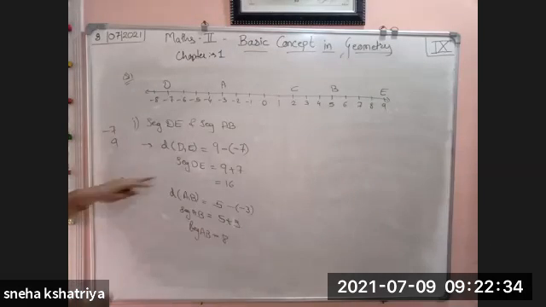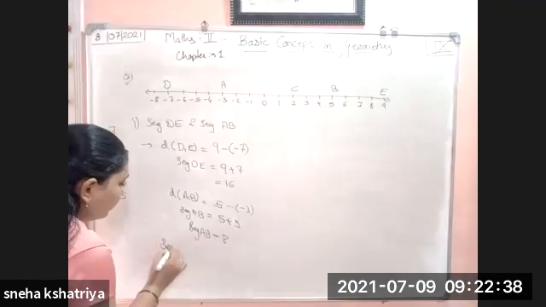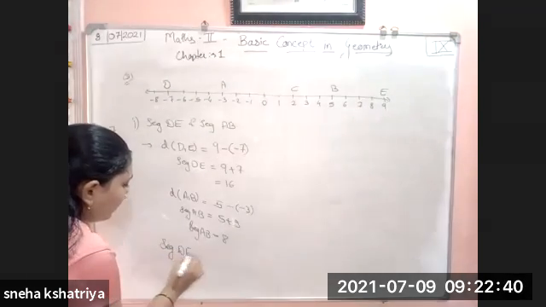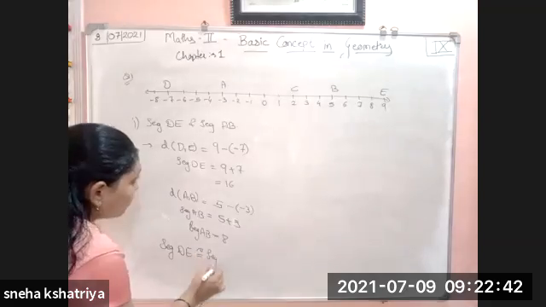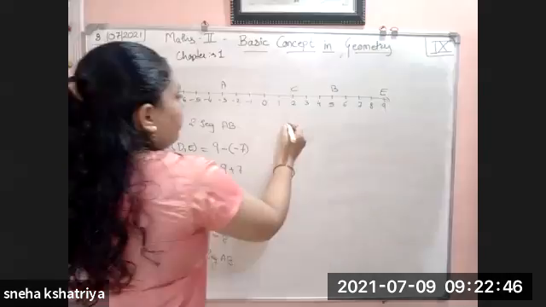So what will we say? Segment DE is congruent to segment AB. So here you are going to write segment DE is congruent to segment AB. Like this we are going to find out.